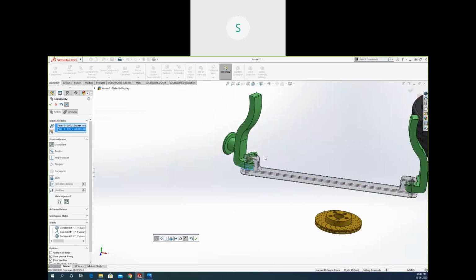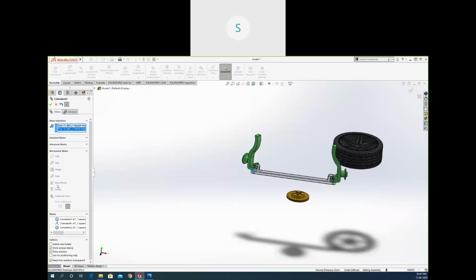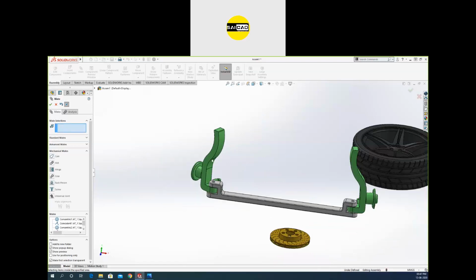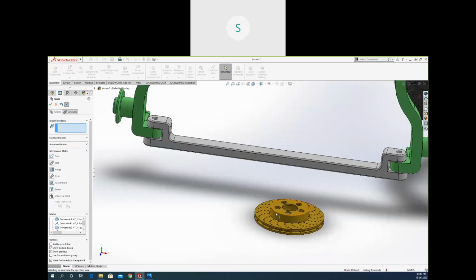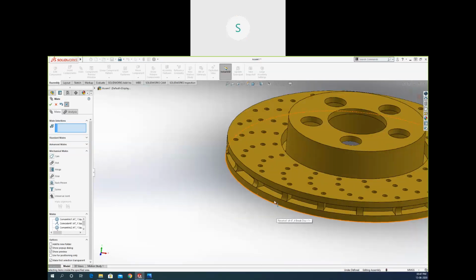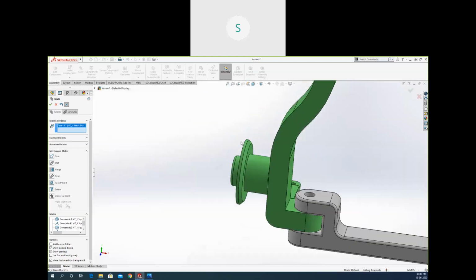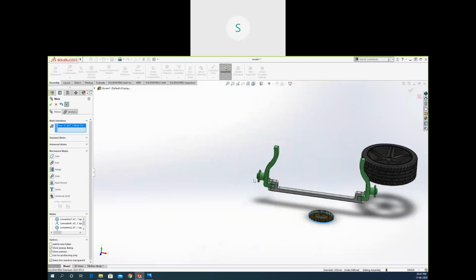If you need any custom relation, you can just go here and choose the relation from standard, advanced, or mechanical mate. Like if you want to create some gear mates, if you want to create some screw mate, you can do it from here. You can see this component is also in the rotation. So I need some relation that this component should be concentric to this one.